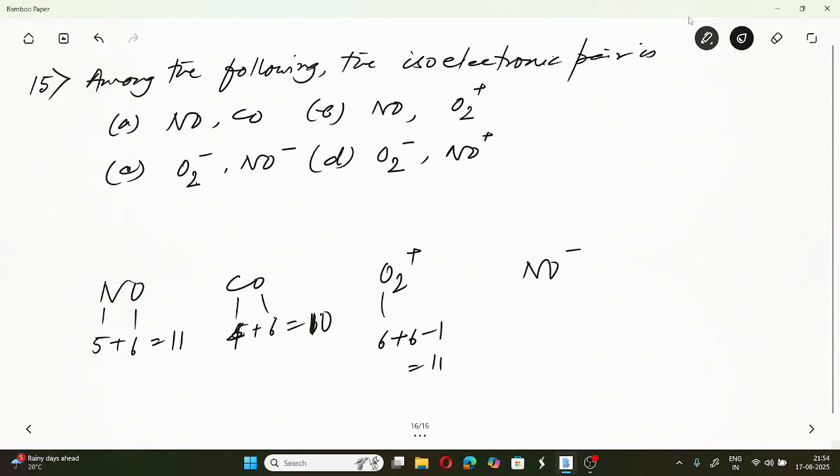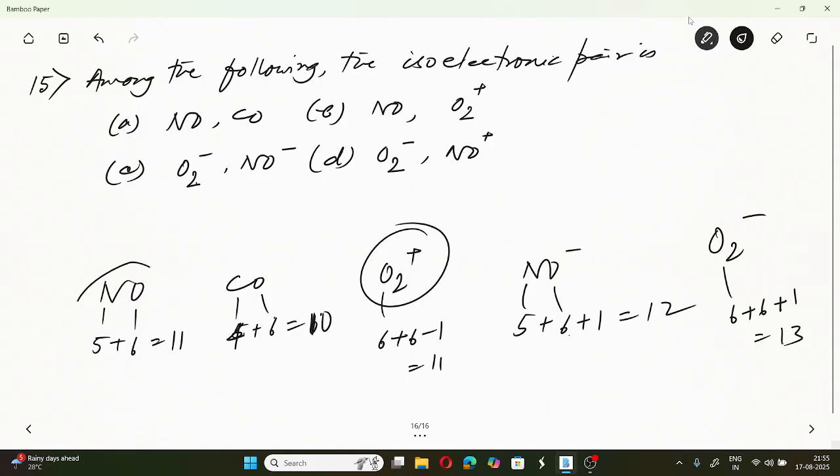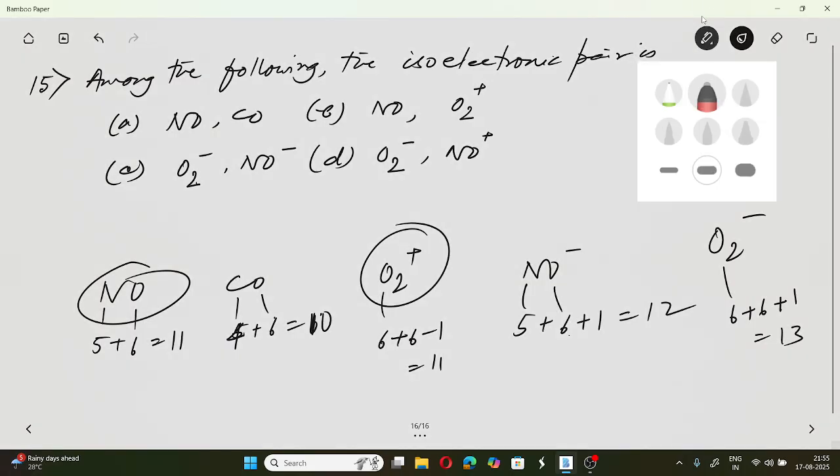NO minus is 5 plus 6 plus 1, 12. O2 minus is 6 plus 6 plus 1, 13. So the isoelectronic species are NO and O2 plus. So the answer is B.